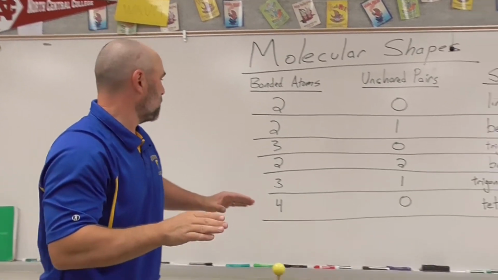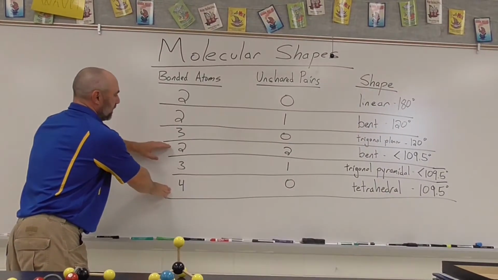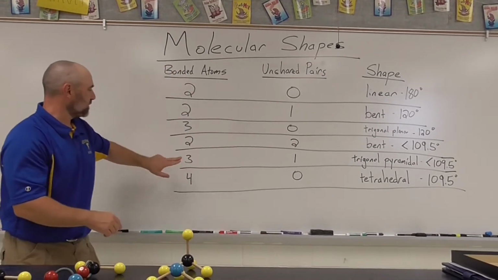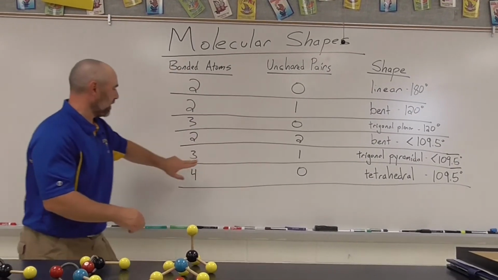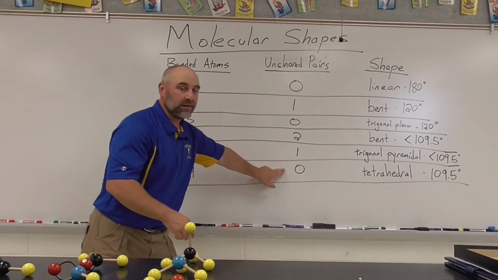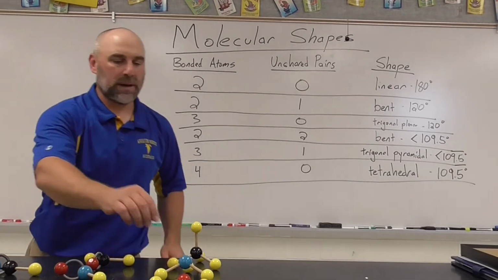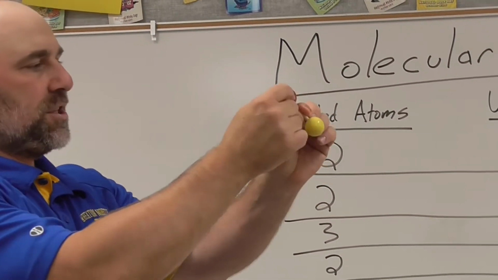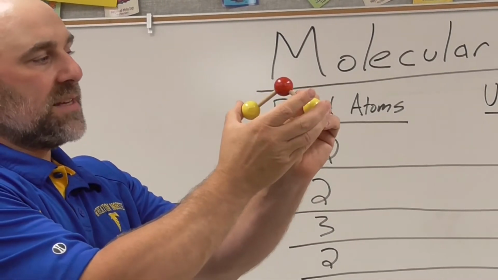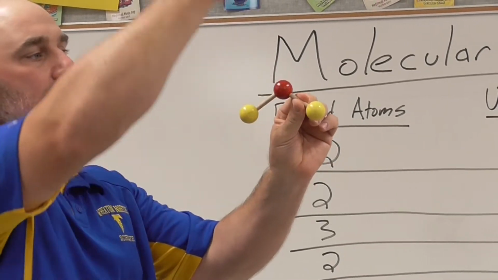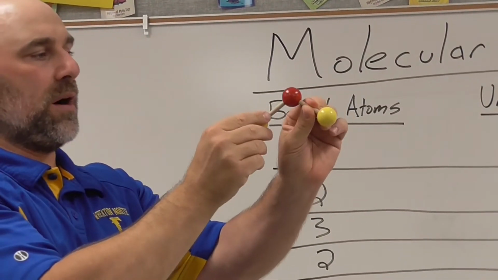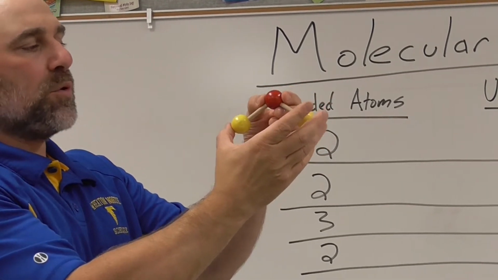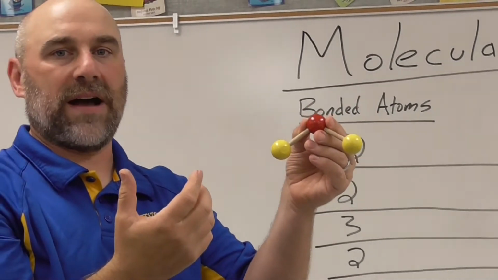The next three I'm going to show you all have four things around the central atom. Either two bonded atoms and two unshared pairs, three bonded atoms and one unshared pair, or four bonded atoms and no unshared pairs. The first one I'm going to show you is a water molecule. This one is, again, that bent shape, okay, but the bend is going to be slightly tighter because it has two unshared pairs of electrons coming off here. The four things around the central atom will come to something close to 109.5 degrees.